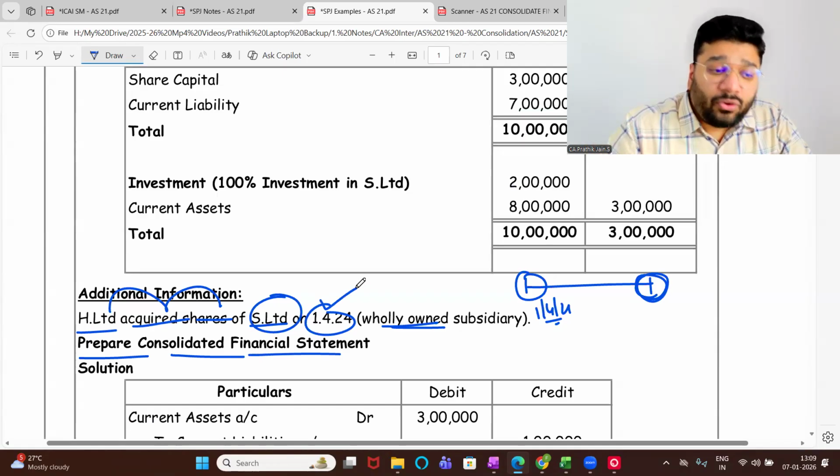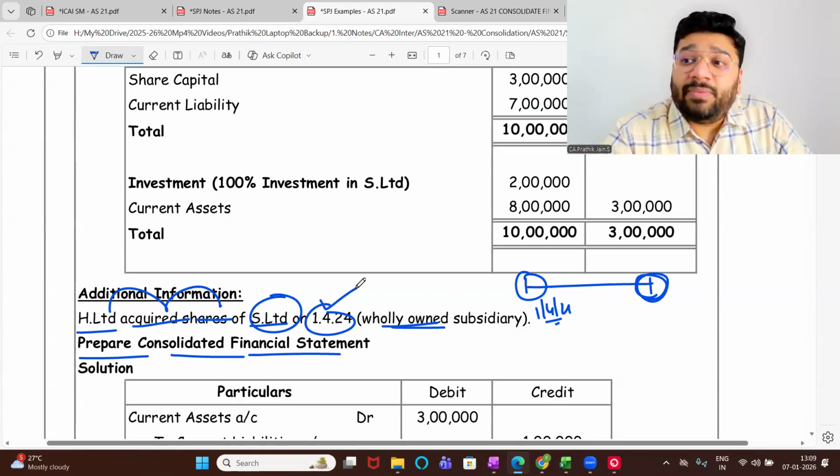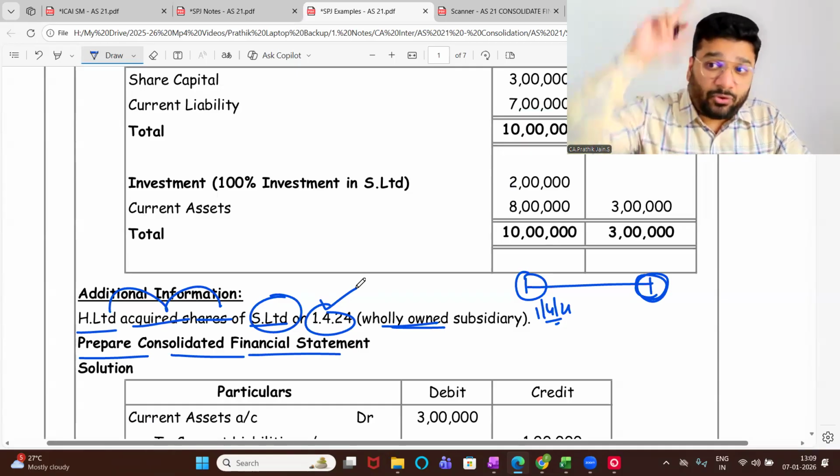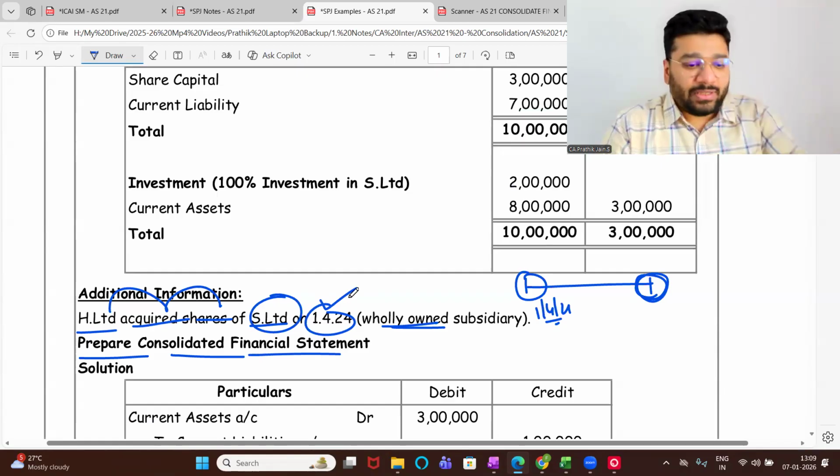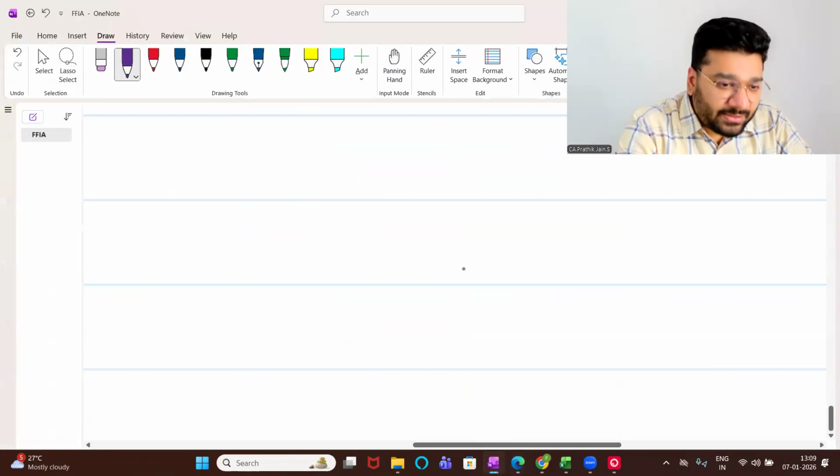On 1/4/24, the holding company is buying shares of S Limited. Does it mean that S got incorporated only on 1/4/24, or was S there even before also? Now listen carefully. It was there before also. Yes, you're right.